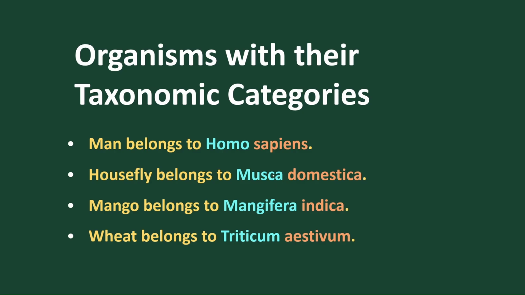Now let's see how the taxonomic categories are written. For example, for man we write Homo as the genus and sapiens as the species. For housefly, Musca domestica, genus and species. Mangifera indica, genus and species. Triticum aestivum, genus and species. So this is all about taxonomic categories, and how they are defined, categorized and explained so that we can properly identify any given organism with its characters and certain features.